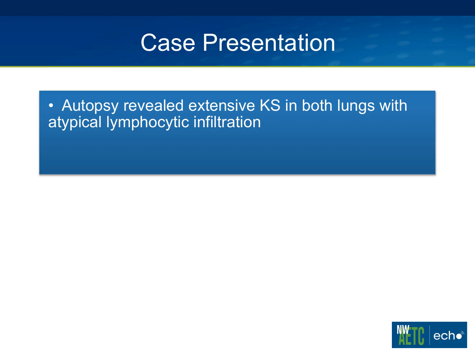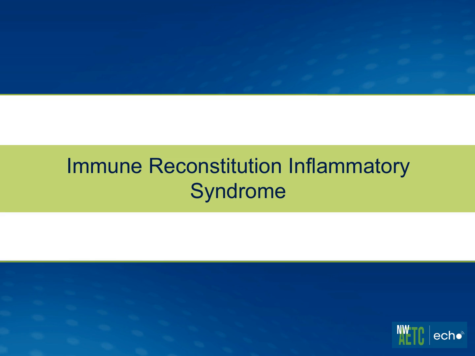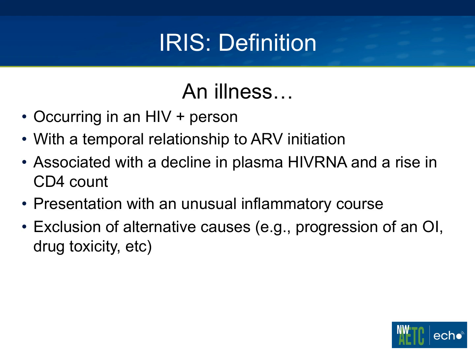He did have an autopsy, and that showed extensive KS in both lungs with atypical lymphocytic infiltration. So this gentleman had cryptic Kaposi sarcoma and then developed an atypical inflammatory response as he was started on antiretroviral therapy that was ultimately fatal. So that is immune reconstitution at its worst, and let's talk about this syndrome.